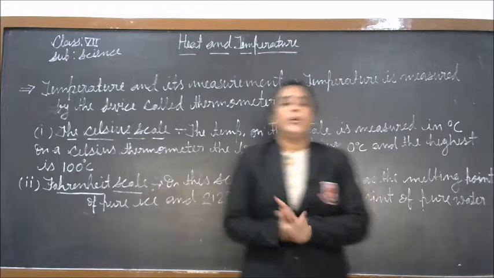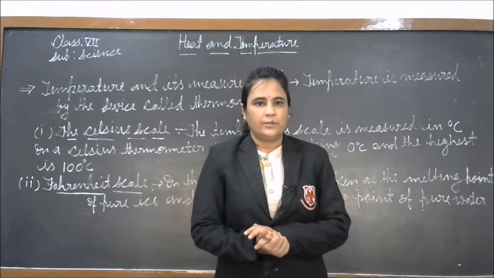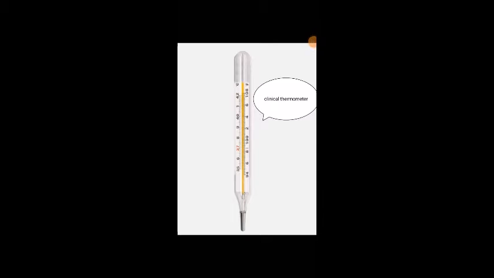Now, we will study about the clinical thermometer. The thermometer used to measure the temperature of a human body is called a clinical thermometer or doctor's thermometer. Students, it is marked from 35 degrees Celsius to 43 degrees Celsius. It is so because the normal temperature of a human body is 37 degrees Celsius. It does not fall below 35 degrees Celsius, nor does it rise above 43 degrees Celsius.